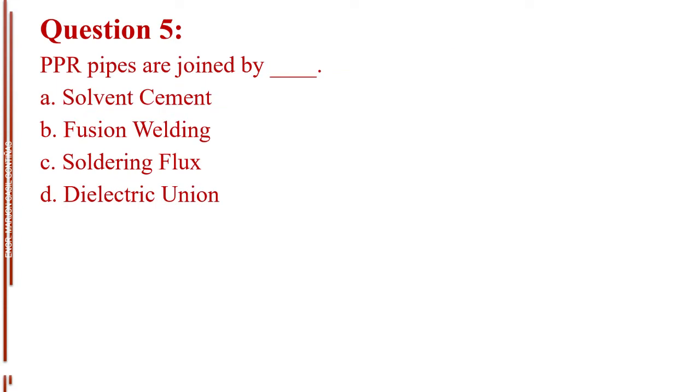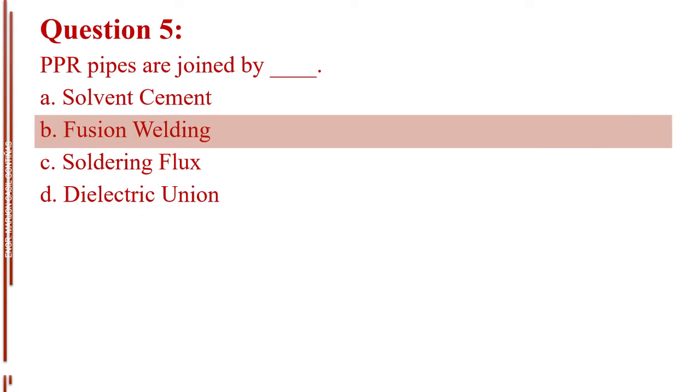Question number 5. PPR pipes are joined by blank. Letter A, solvent cement. Letter B, fusion welding. Letter C, soldering flux. Letter D, dielectric union. The answer is letter B, fusion welding.